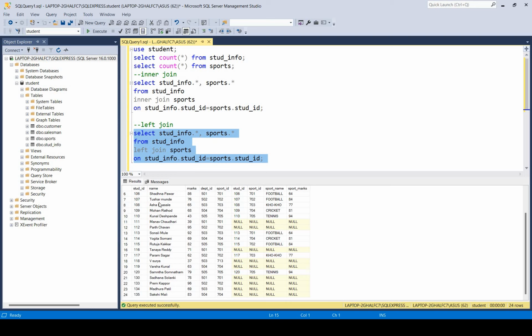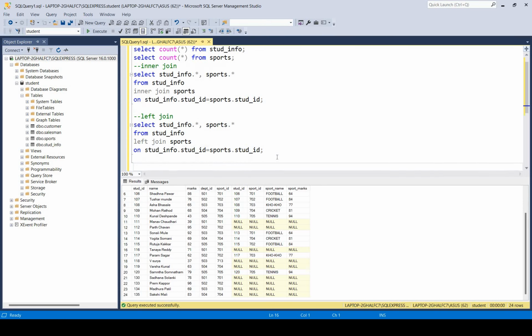Clear this one? Left join is nothing but it combines the result: all the records from the left table, that is stud info, and only the matching records from the sport table, that is the right table. These are the only matching records. So this is all about the left join.